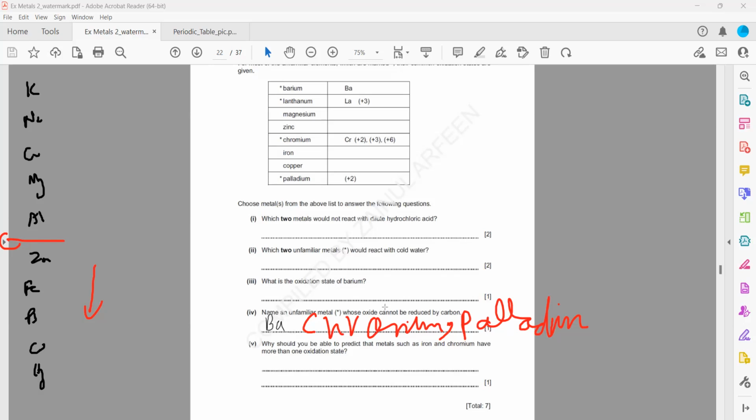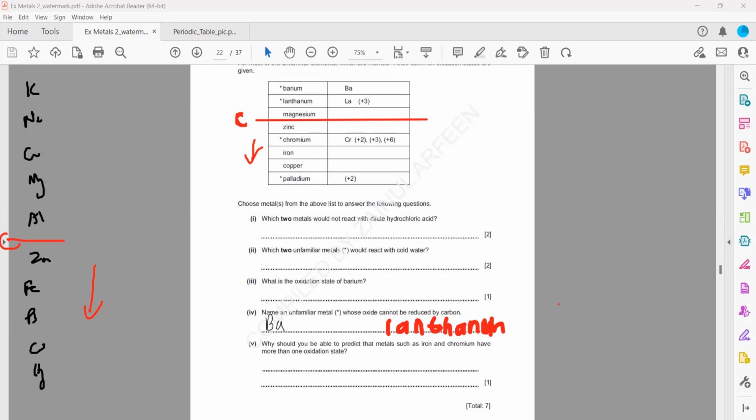So the question is, name an unfamiliar metal whose oxide cannot be reduced. So it cannot be chromium or palladium. Carbon is between aluminium and zinc, so here we will have carbon. All these oxides, like zinc oxide, chromium oxide, iron oxide, carbon can remove them. But for the metals above carbon, it cannot remove them. So you can mention barium or you can mention lanthanum. But don't mention chromium or palladium. That will be wrong. Is it clear, this one?